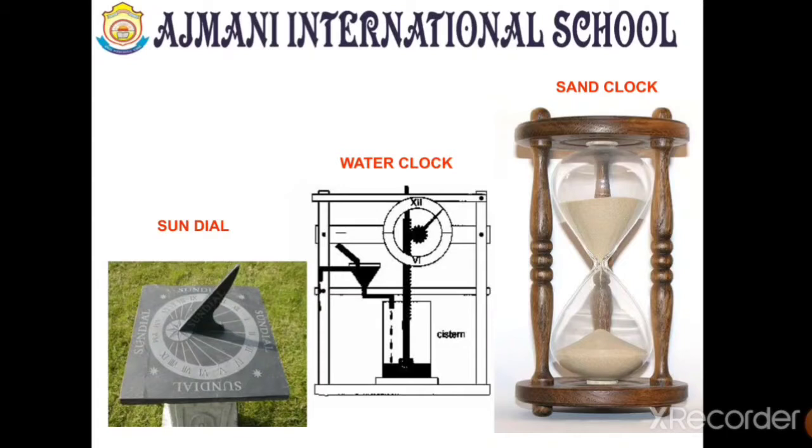The water clock was invented when the need was felt to measure time at night also. They kept a conical vessel with a hole in the bottom. The cone-shaped vessel was filled with water, and as much time as the water takes to go into the cylindrical chamber, that period was taken as the required time.